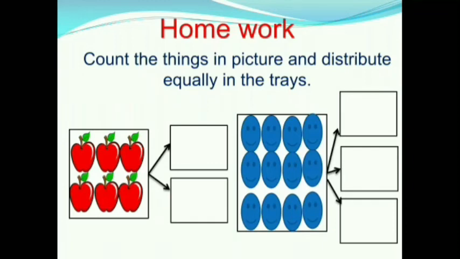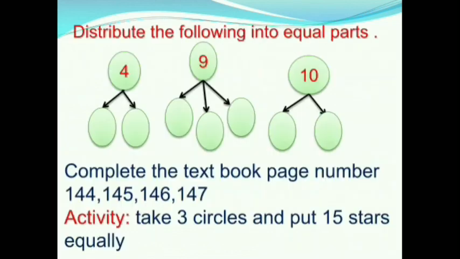Children, do this homework. Count the things in the picture and distribute equally in the trays. Distribute the following into equal parts and complete the textbook page numbers 144, 145, 146 and 147, and do this activity. Take 3 circles and put 15 stars equally.